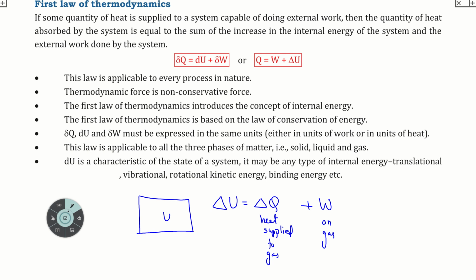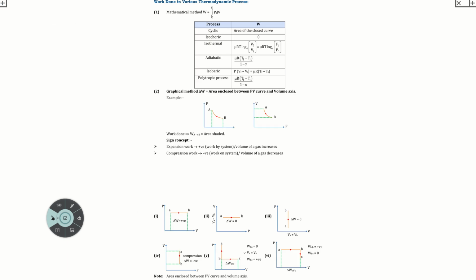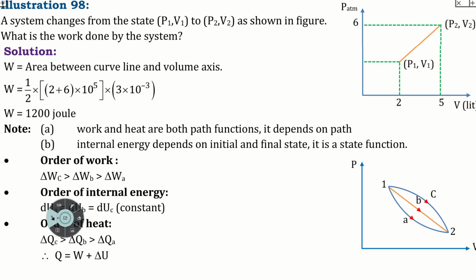In physics, often we will write down the formula in terms of work done by the gas, and work done on the gas and by the gas are related by a negative sign. Now this work done will be work done by the gas. Similarly, in certain problems you will see that we can also have heat supplied by the gas. Then in this formula we will have to give it a negative sign. Delta Q will receive a negative sign if this is heat supplied by the gas. So this is the first law of thermodynamics, a very important law. Then we saw how we calculate work done in different situations.